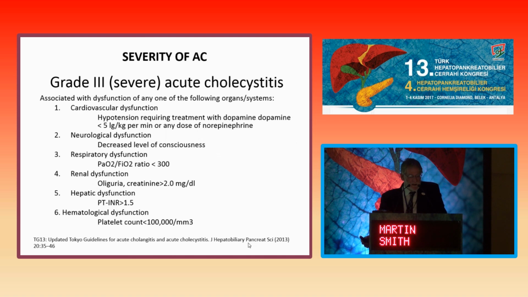Now, I think important for our discussion today is to understand the range of severities of acute cholecystitis, and again, the Tokyo guidelines, updated in 2013, assist us with this. So the grade 3, and I'll start there because I think that this requires the most understanding, but really, as it does with other inflammatory conditions in our area of work, it relies on the presence of organ dysfunction, and those are described using current strategies such as the Marshall score.